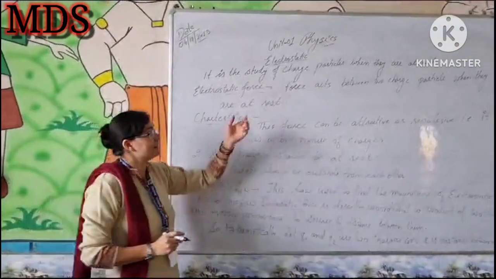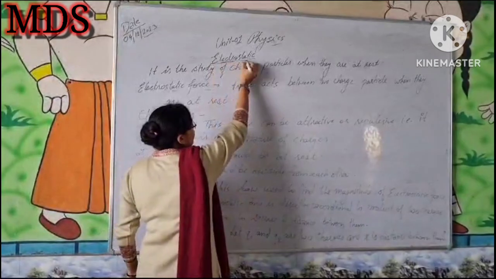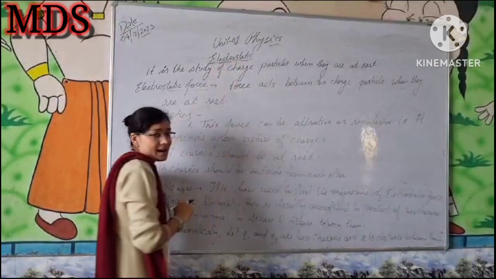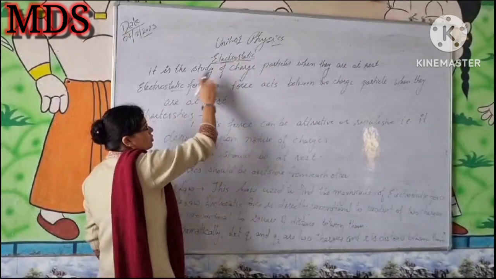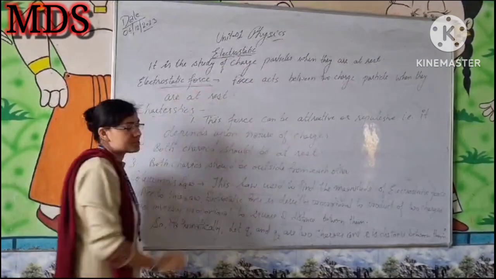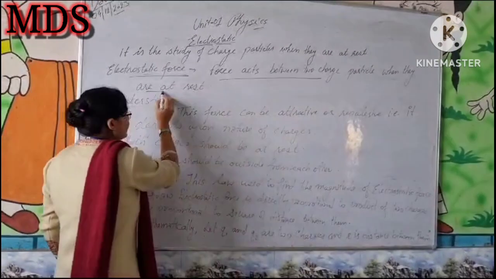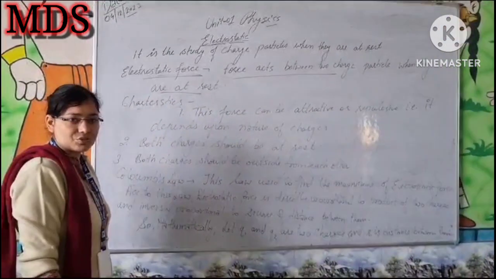Electrostatic force acts between charged particles when they are at rest. Electrostatic has two meanings: only when the charged particles are at rest will the force be exerted between them, and that force is the electrostatic force. This force acts between charged particles only when the charges are at rest.